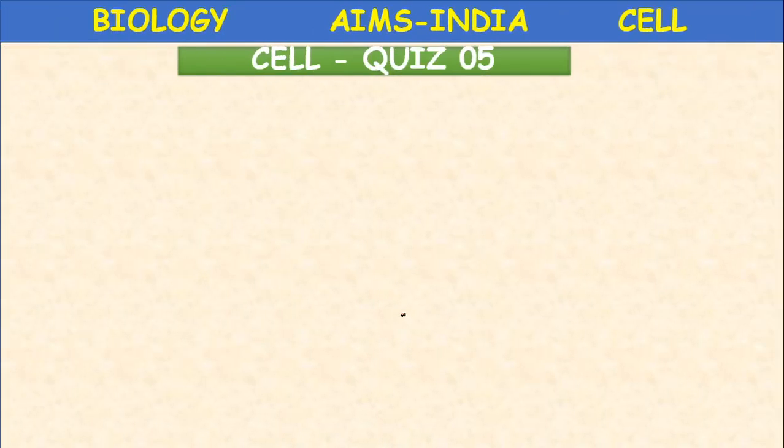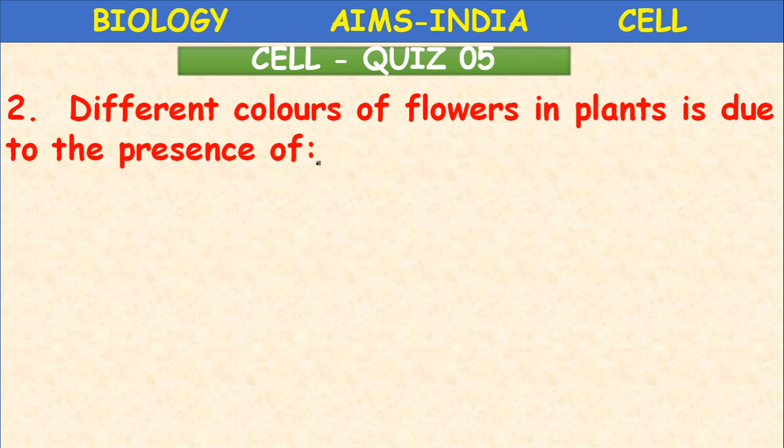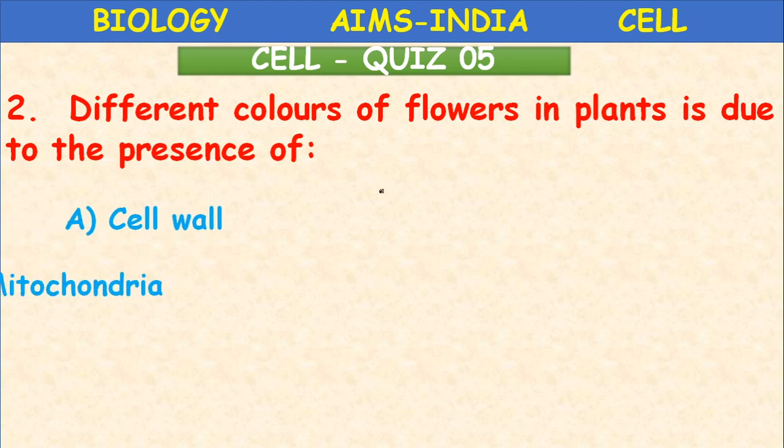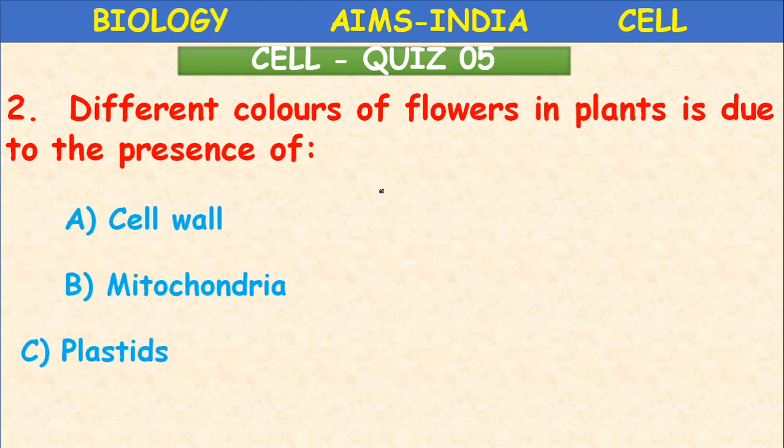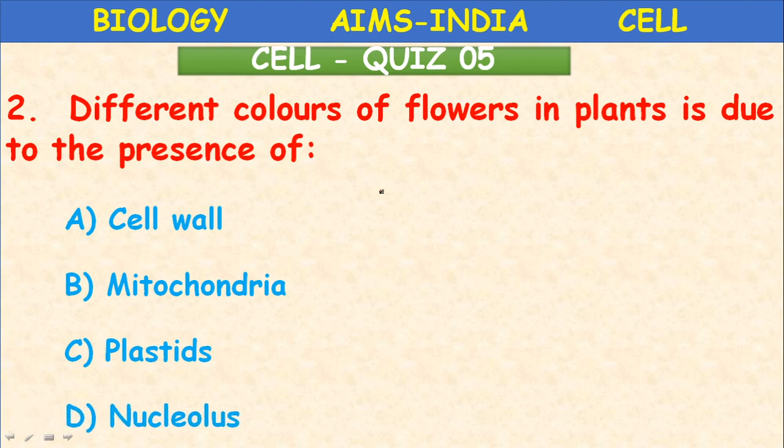Next, different colors of flowers in plants is due to the presence of: cell wall, mitochondria, plastids, nucleolus. What is the answer? Plastids.